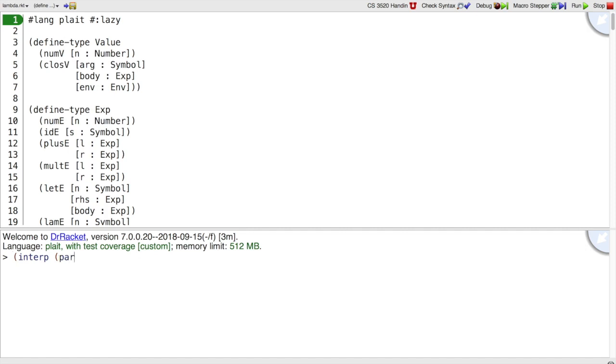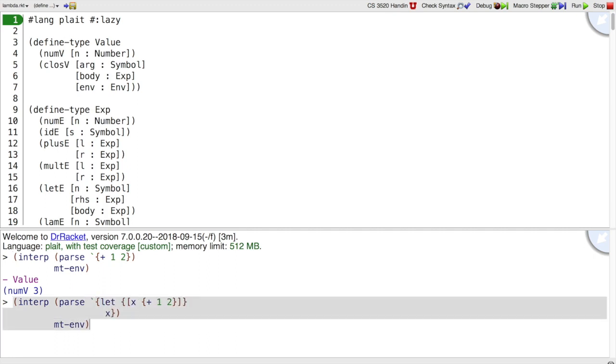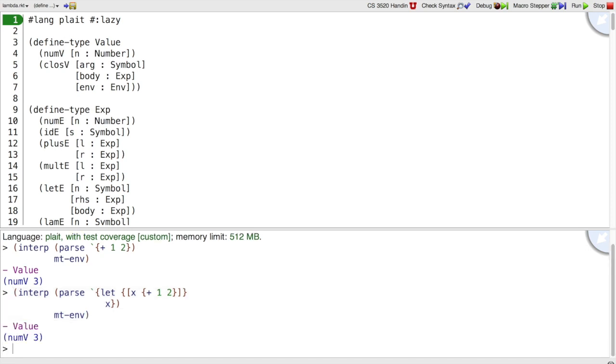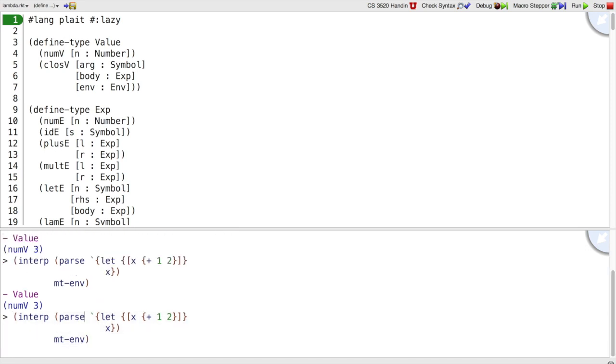And in fact, if we interp parse of {+ 1 2} in the empty environment, it behaves the same way and we get the number 3. If we say {let {x {+ 1 2}} x} in a curly program, we'll still get a 3 out of our interpreter. And if we change the {+ 1 2} to just {1 2}, that is still an error.